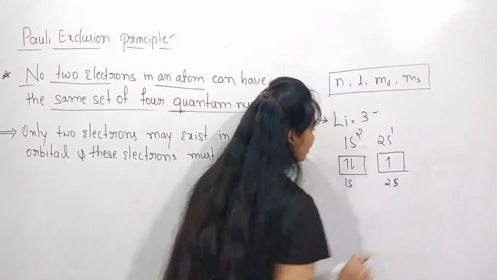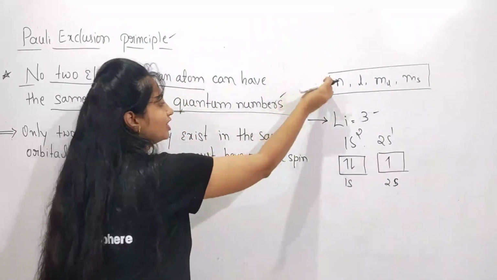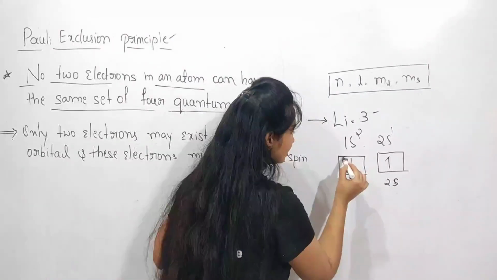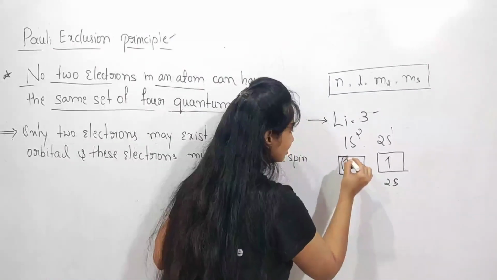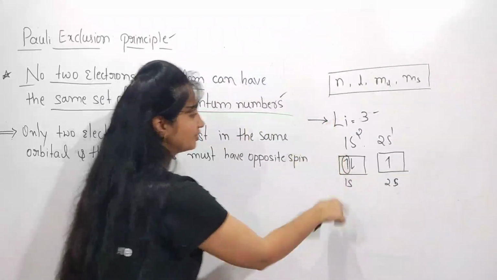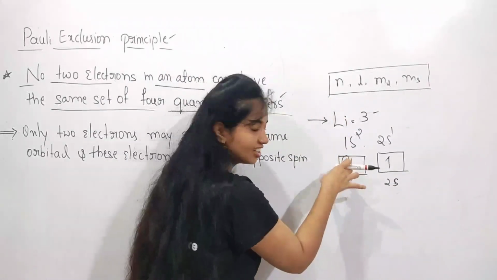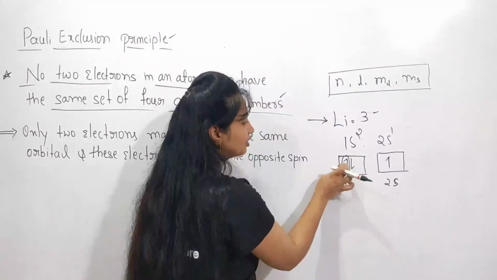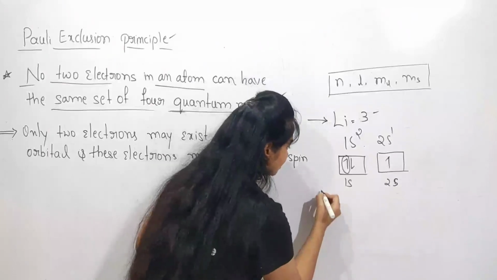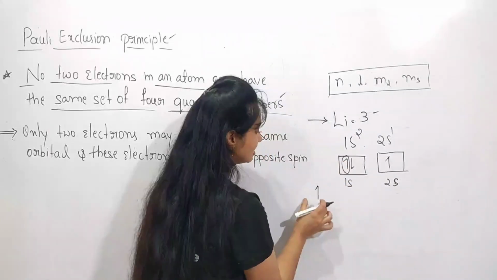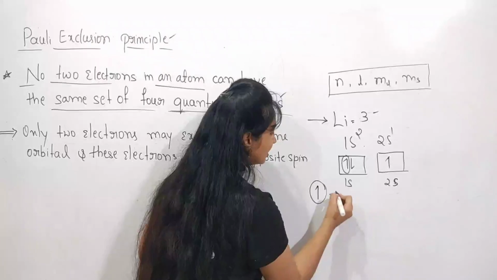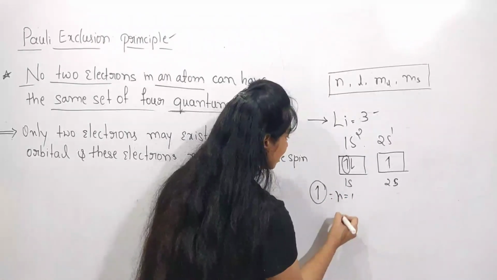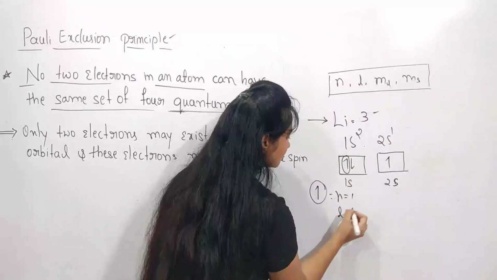And next I wish to give the values of the quantum numbers to this electron. Consider this electron, the electron which is in an upward direction. I wish to write the values of the quantum numbers for this electron. So this is our 1s orbital, and the n value is equal to 1. And next the l value is equal to s, meaning 0.